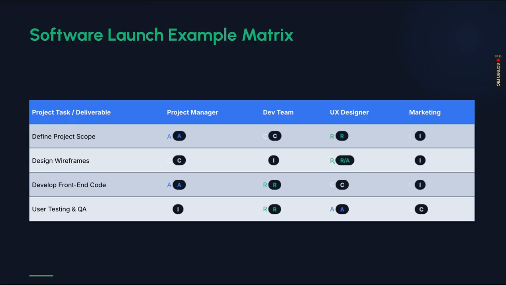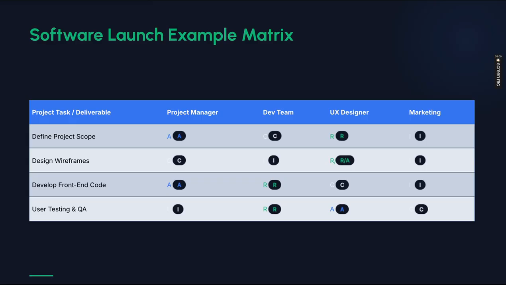So the project manager is again accountable. The development team now comes to the responsibility. UX designer is consultant, marketing is informed. User testing and QA: project manager will be informed, development team will be responsible for user testing and QA, the testing team, UX designer is accountable, marketing team is consultant only. So like this the whole approach works, and you can break it down and make it bigger. This is just a sample task to make sure that you are on the right path and you understand the concept clearly.